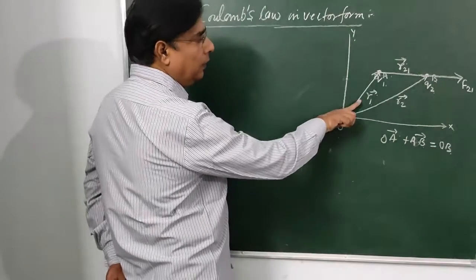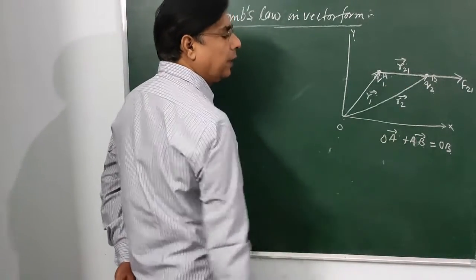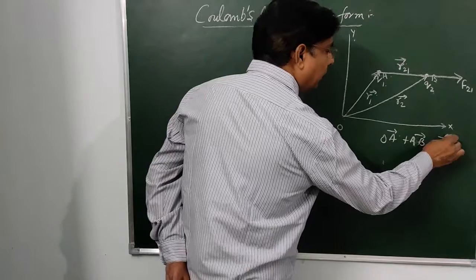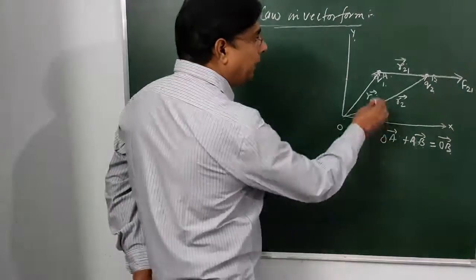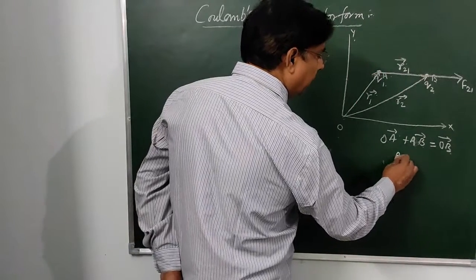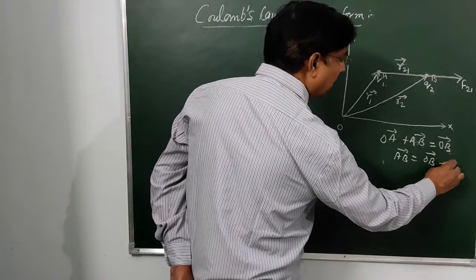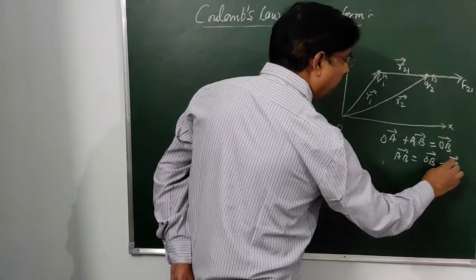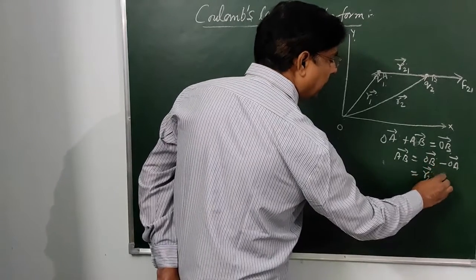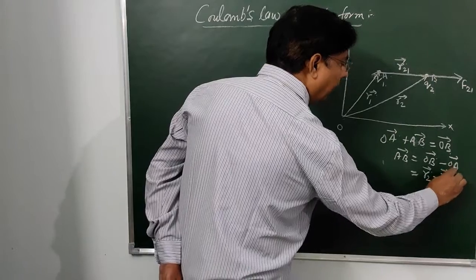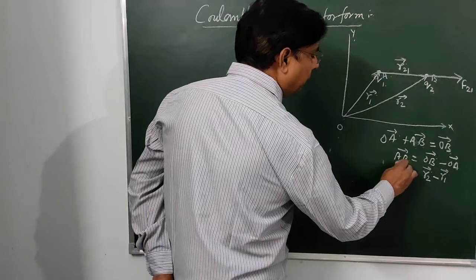This is the triangle. These are the vectors taken in the same order, and this vector OB is taken in the opposite order. Therefore, OA plus AB will be equal to vector OB. We have to find the value of AB. AB will be equal to OB minus OA. We can put the value in the form of position vectors. It will be equal to R2 minus R1, and this is equal to R21.